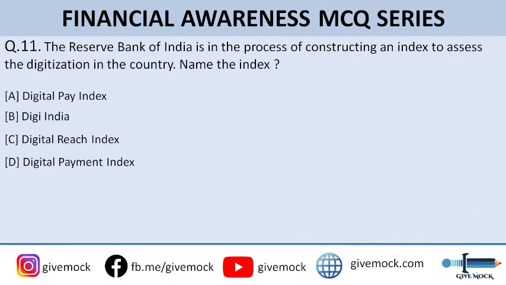Question number 11 is the Reserve Bank of India is in the process of constructing an index to assess the digitization in the country. You need to name the index. So you can go through the options here. Option A is Digital Pay Index, option B is Digi India, option C is Digital Reach Index, and option D is Digital Payment Index. So guys, the correct answer to this question is option D, that is Digital Payment Index.